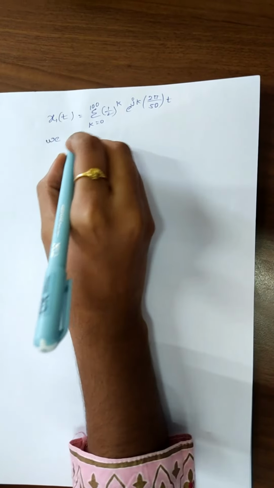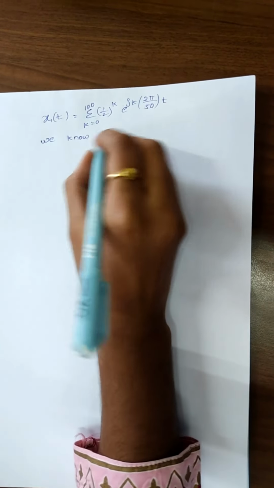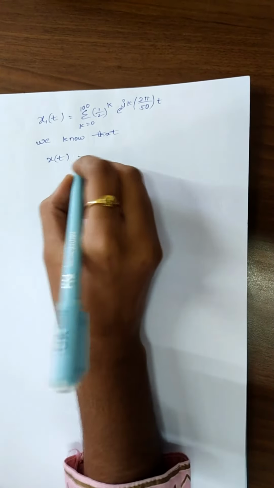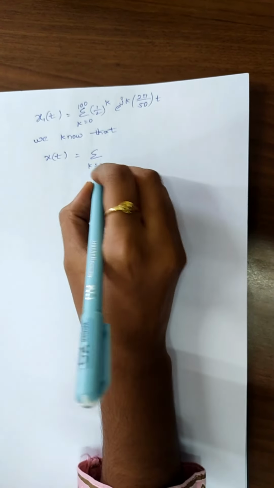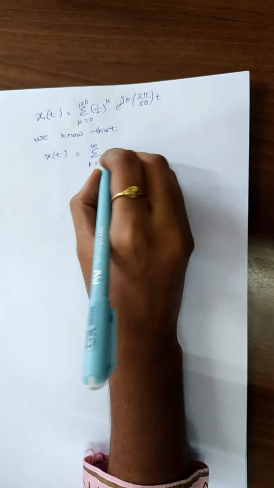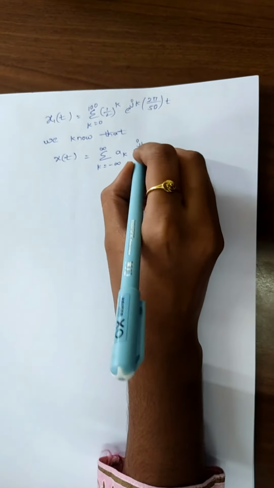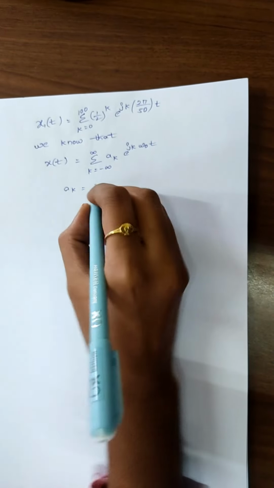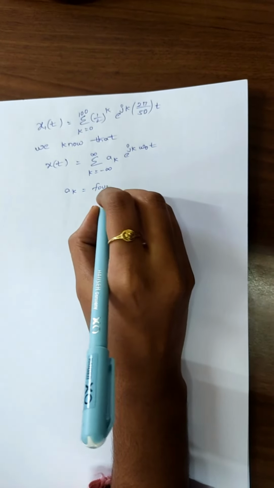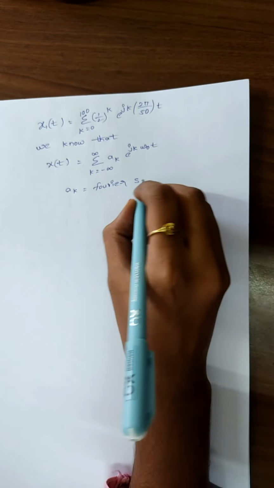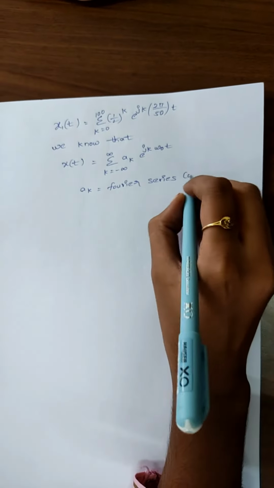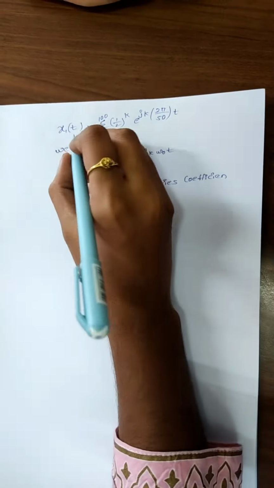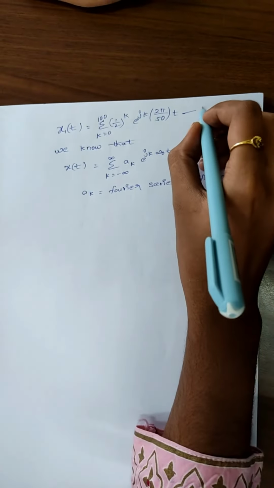We know the general form of the Fourier series is x(t) equals the summation from k equals minus infinity to infinity of a_k e^(j k ω0 t), where a_k is the Fourier series coefficient. Let us assume x1(t) is equation number 1.